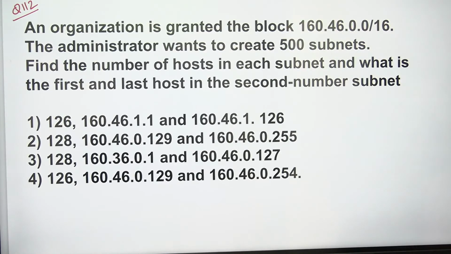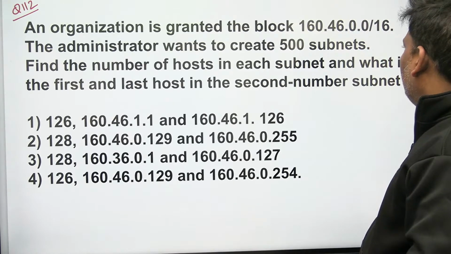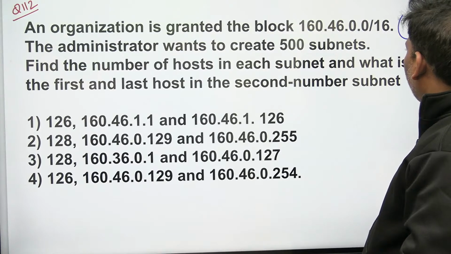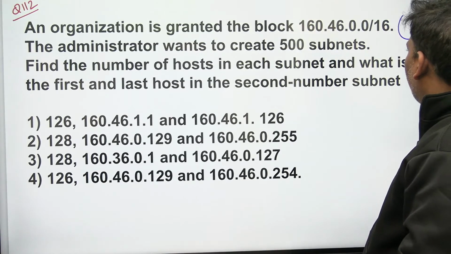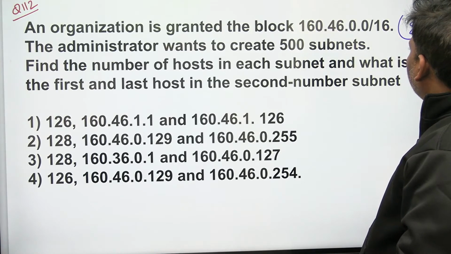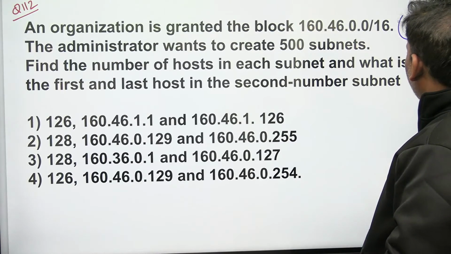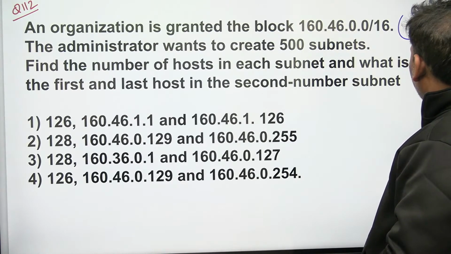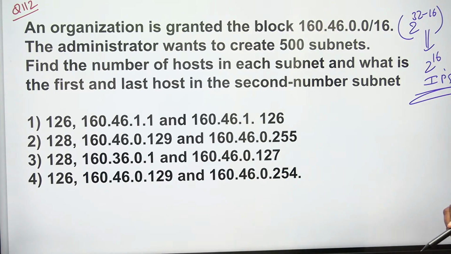So first of all, you only say, I think this is going to be classless. Because it is 16, the number of IPs possible is 2 power 32 minus 16, which is 2 power 16 IPs possible. I have totally 2 power 16 IPs. In those 2 power 16 IPs, what does he want? The administrator wants to create 500 subnets.